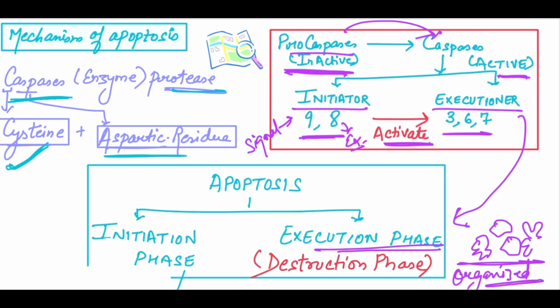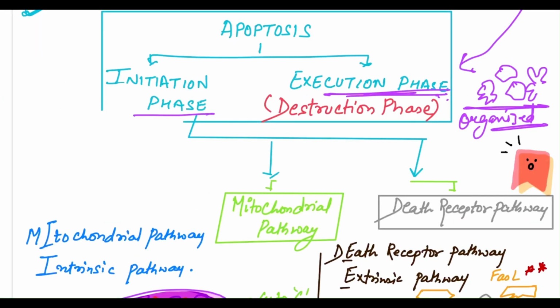Apoptosis happens in two main phases, initiation phase and execution phase. In the initiation phase, the cell receives a death signal and activates the initiator caspases, that are 8 and 9. In the execution phase, the executioner caspases 3, 6, 7 break down the cell into apoptotic bodies, which are further removed by macrophages, and phagocytosis happens.